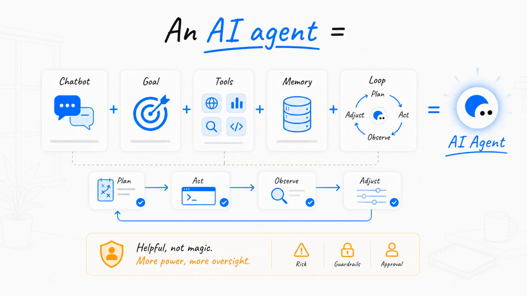The simplest mental model is this. An AI agent is a chatbot with a goal, tools, memory, and a loop. It plans, acts, observes, and adjusts. It can be helpful, but it is not magic. The more power it has, the more oversight it needs.